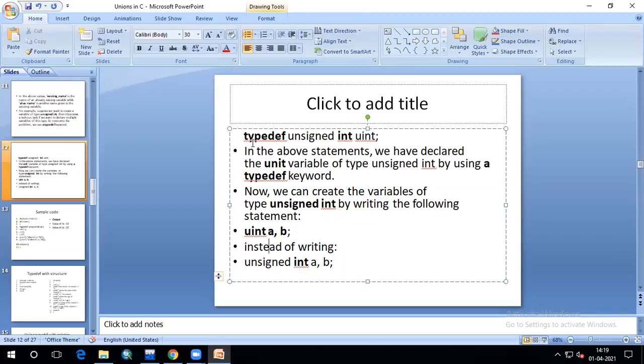Because you have already defined it using the typedef keyword, which tells the compiler that whenever you encounter uint in your program, you have to replace it with unsigned int. So these two variables A and B are unsigned integers. Written elaborately, it is unsigned int A comma B, but instead of this larger word, I can use only uint A comma B. This way I can create new data types.